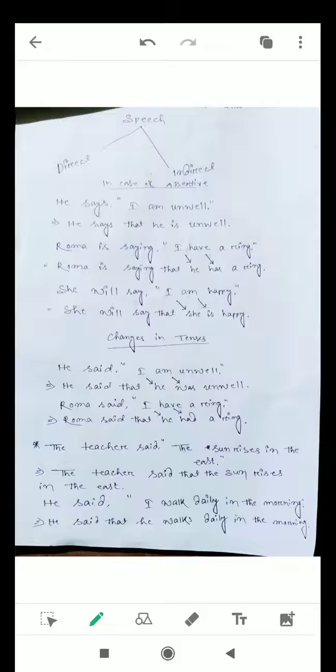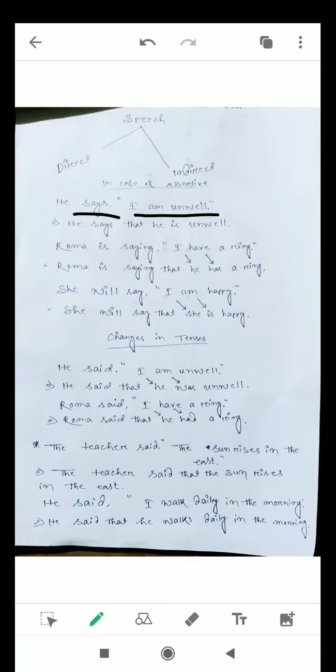He says, I am unwell. Here it is direct speech. Direct speech means the speech that is spoken directly by the speaker. But when the speech of the main speaker is spoken indirectly by another speaker or by any third person, it is called indirect speech.